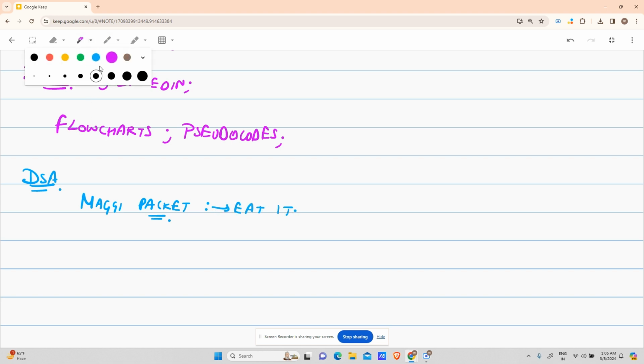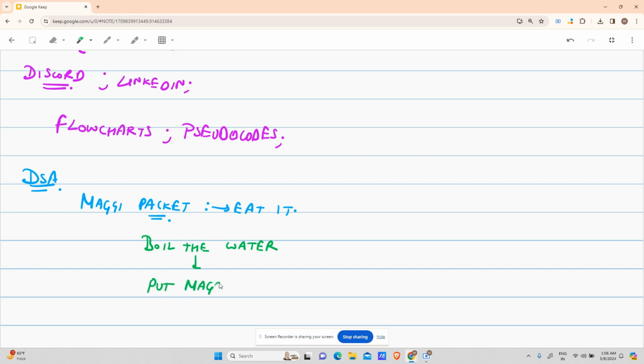I guess some of the students are also very good cooks. So what will you say? You will say boil the water. After it becomes hot, open the Maggie packet and put your Maggie in it.